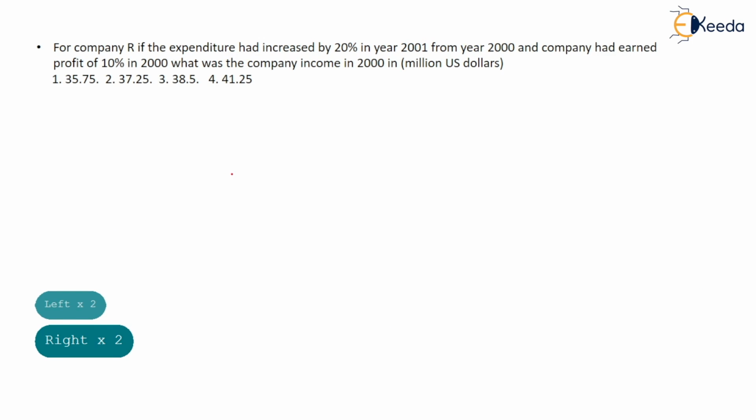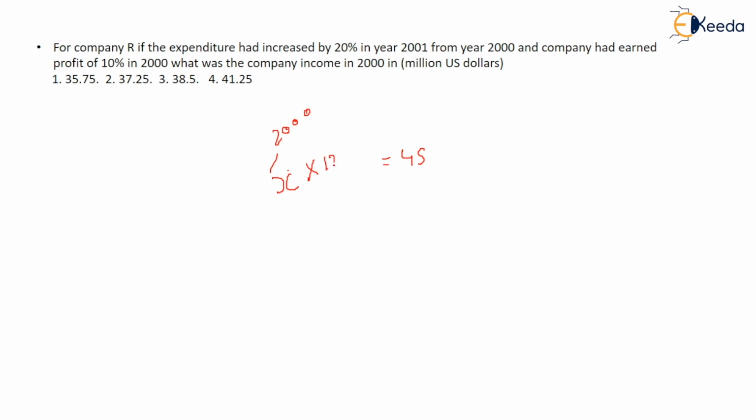Okay, so they tell you that in 2001 your expenditure was 40%, and this is your expenditure in year 2000, right? Year 2000, and this was increased by 20%, then the value comes out to be 45 million. So you can find out now the expenditure in year 2000. So x equal to 45 into 100 by 120. So this comes out to be 5 by 6.